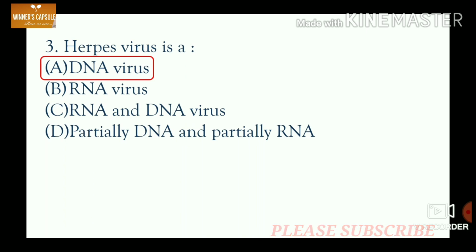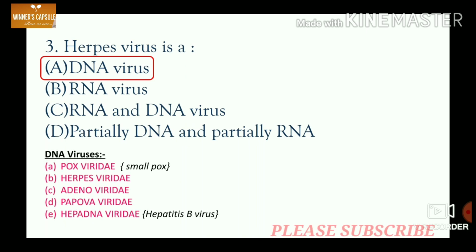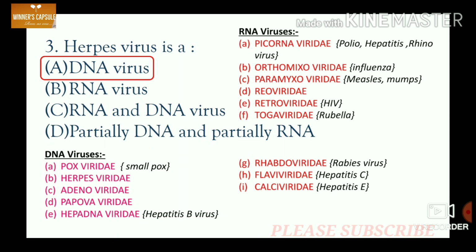We'll have a brief discussion on some of the DNA virus. DNA virus include poxviridae. Example for poxviridae is smallpox. Then herpesviridae, adenoviridae, papovaviridae, hepadnaviridae. Example for hepadnaviridae is hepatitis B. Moving to RNA virus, it includes picornaviridae, then orthomyxoviridae, paramyxoviridae, reoviridae, retroviridae, togaviridae, rhabdoviridae, flaviviridae, caliciviridae. So these are some of the examples of DNA virus and RNA virus. So herpes virus is a DNA virus.